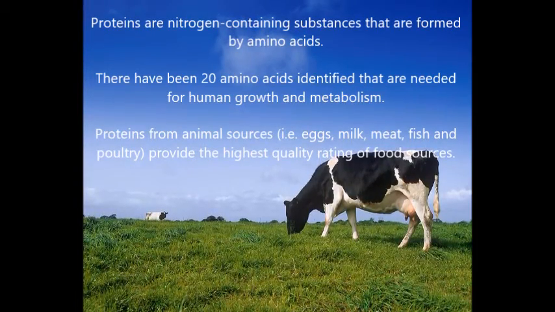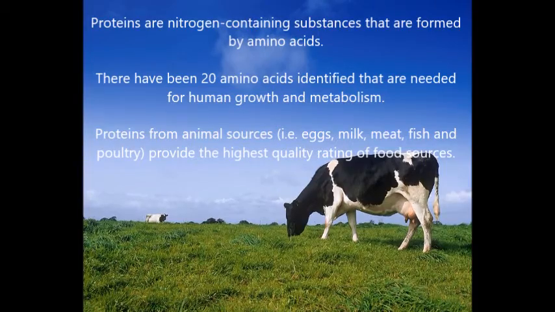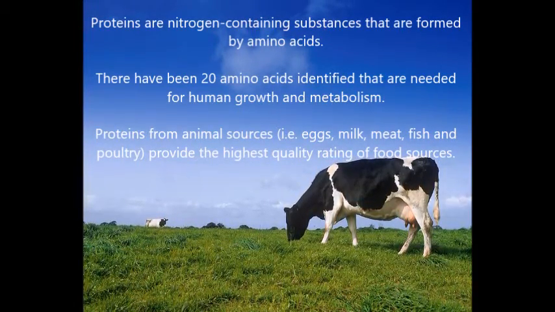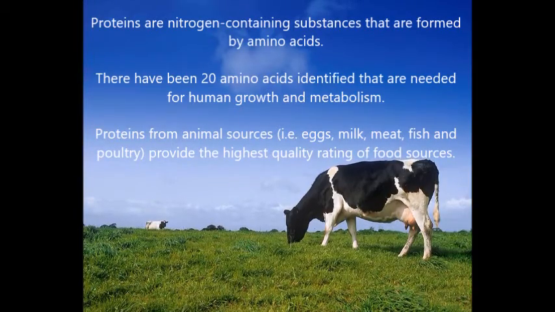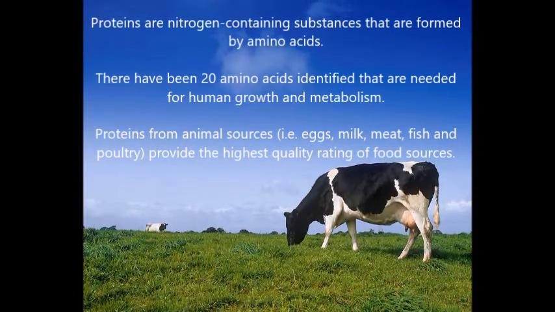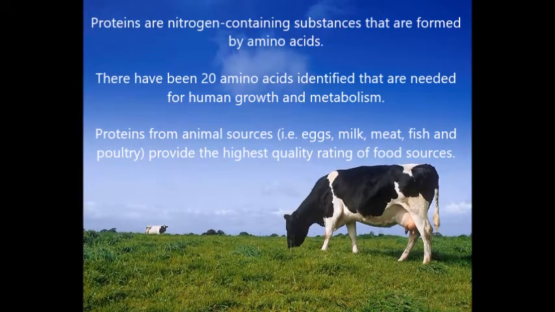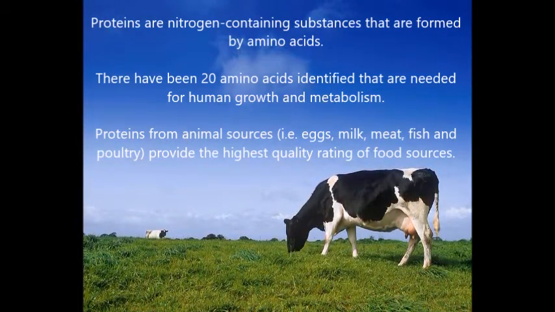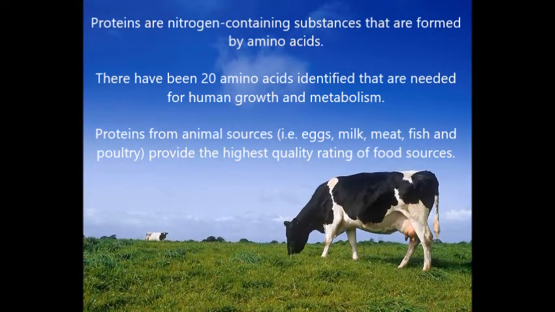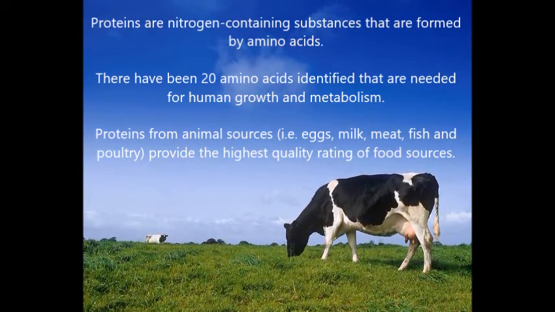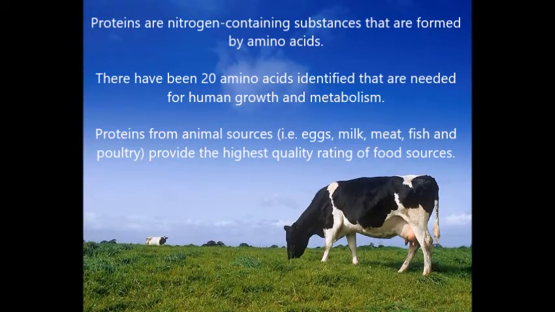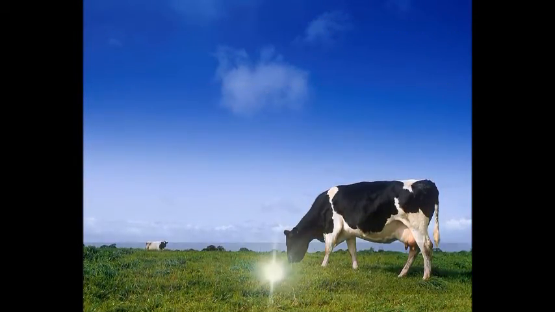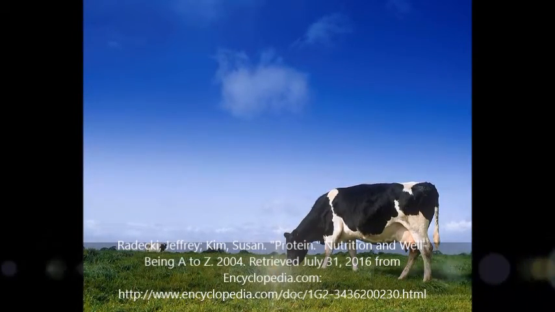12 are termed non-essential, meaning that they can be synthesized by our body and do not need to be consumed in the diet. The remaining amino acids are described as essential, meaning they need to be consumed in our diets. The absence of any of these amino acids will compromise the ability of tissue to grow, be repaired, or be maintained. Proteins from animal sources such as eggs, milk, meat, fish, and poultry provide the highest quality rating of food sources. This is primarily due to the completeness of proteins from these sources, meaning they contain all of the essential amino acids.